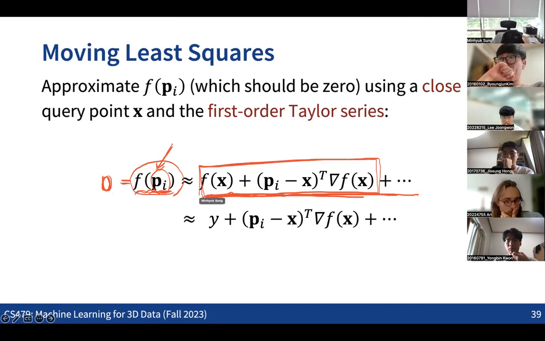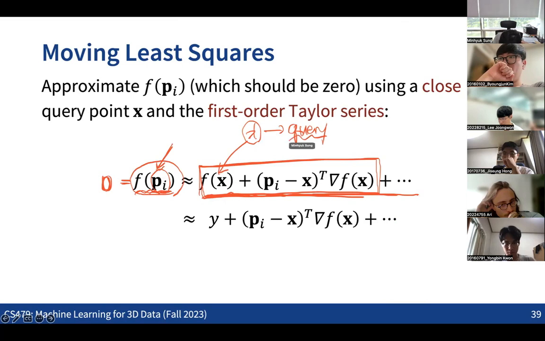This is the formulation for any arbitrary close point x, which is actually our query point. So given any point which is close to the pi here in the point cloud, we can approximate the function value at the pi like this, using the value at the query point.